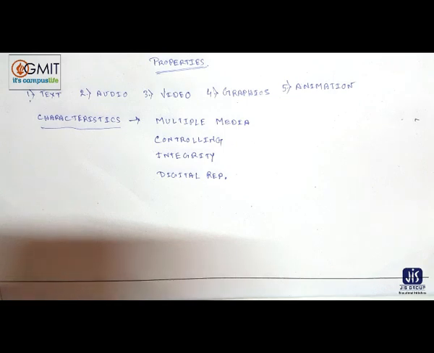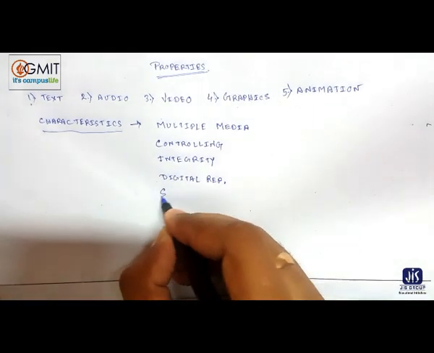And number 5 is scope of interactivity. The interface to the final presentation of media is usually interactive. This audiovisual or this video must be interactive. You are asking me some questions, I will give you some answers, and interaction is going on between teachers and students. This is called interaction. So the video or audio or anything else, multimedia must be interactive. So scope of interactivity must be there.